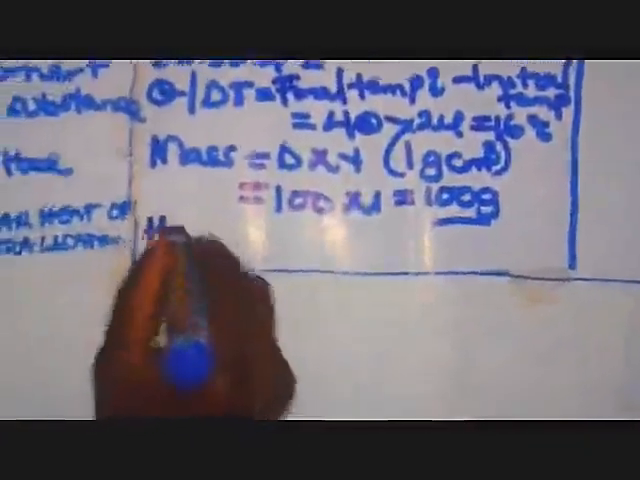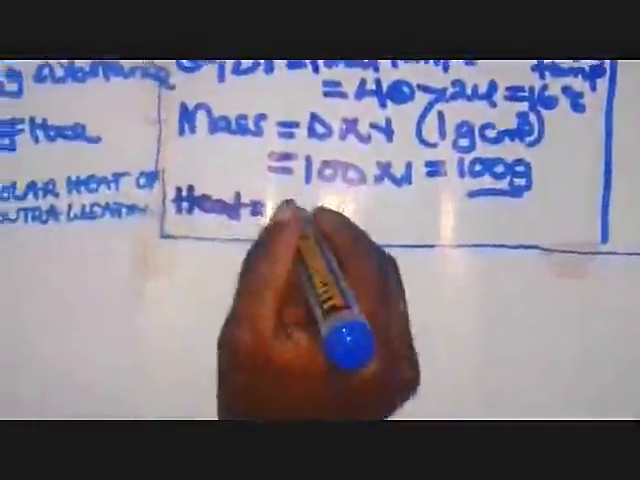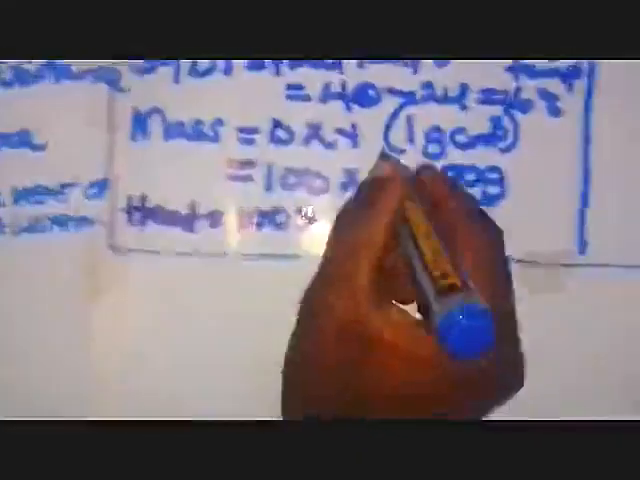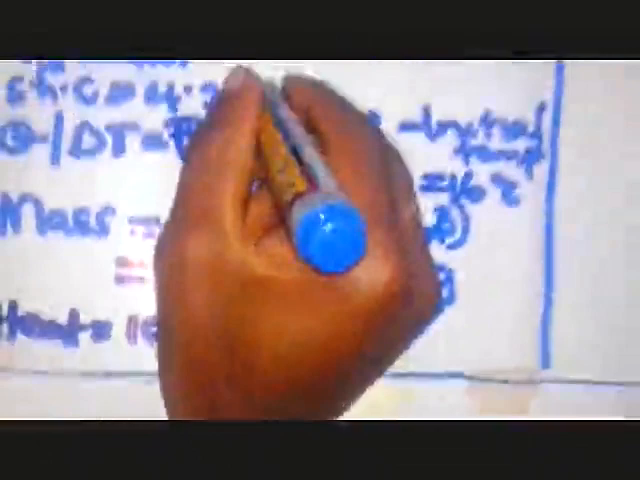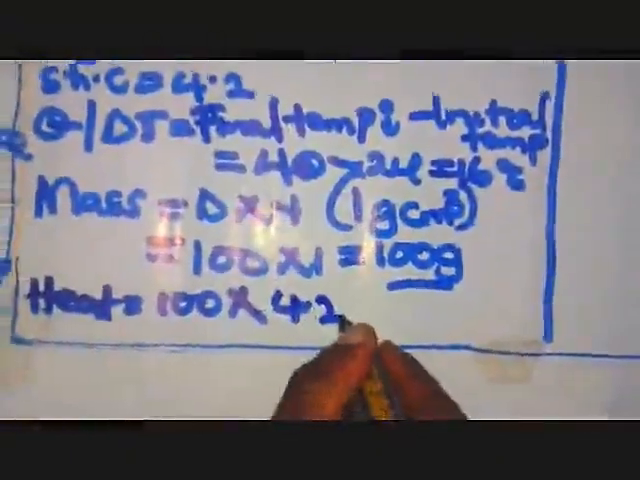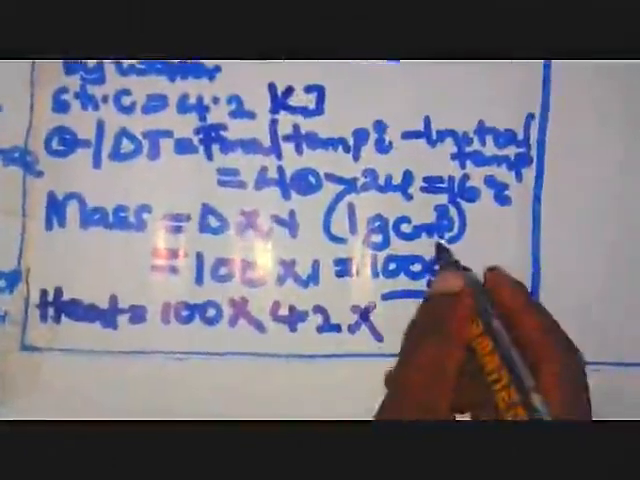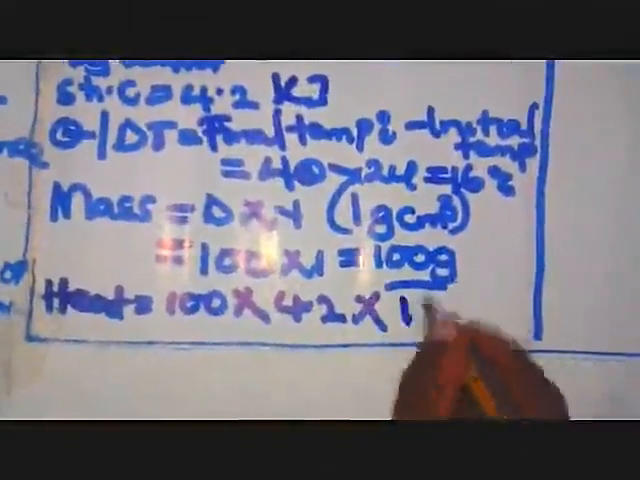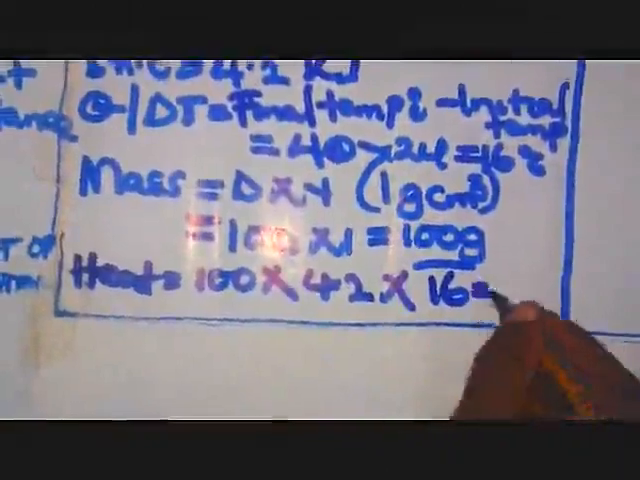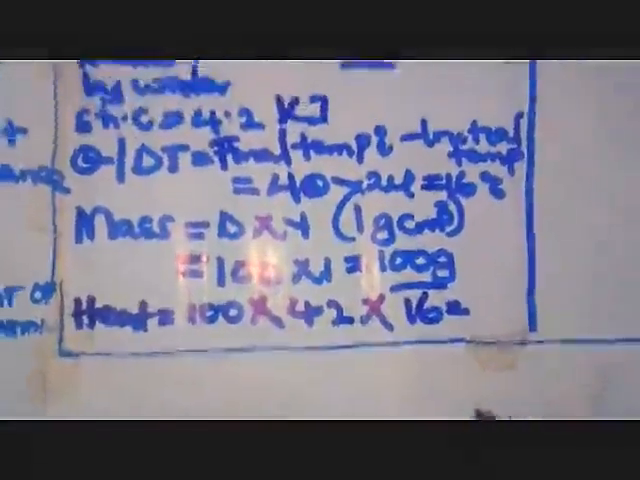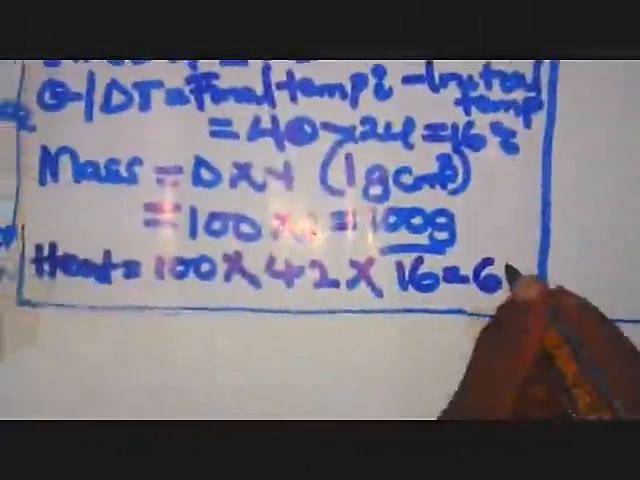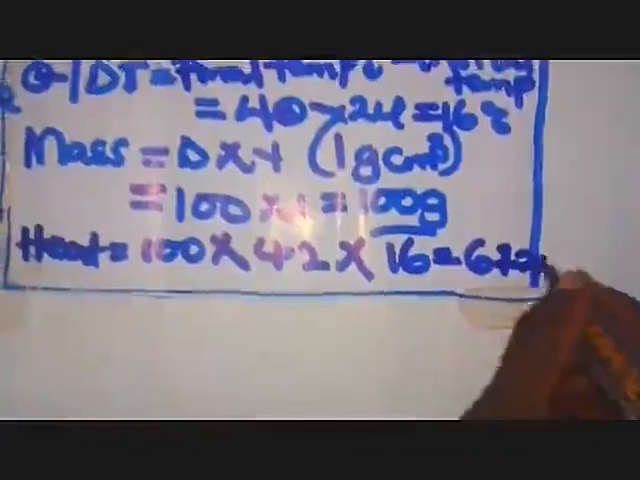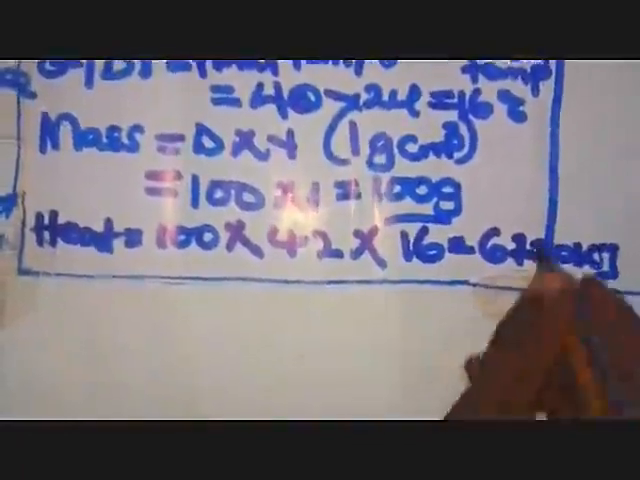So we are going to find heat. Heat is equivalent to the mass, which is 100, times the specific heat capacity, which we have got as 4.2 here, in kilojoules, then times our change in temperature, which, you remember, was 16. Now, overall value, when we wrap up everything, we end up absorbing 6720 kilojoules of heat. That is the heat which was absorbed by the water.